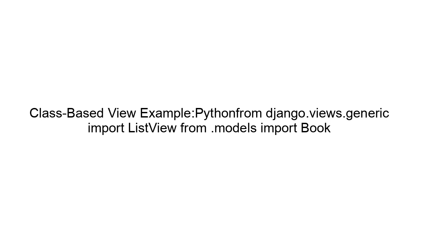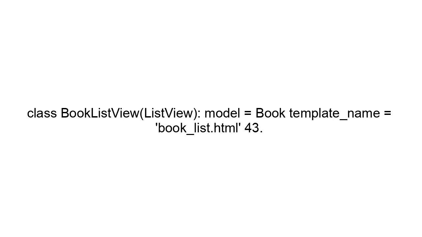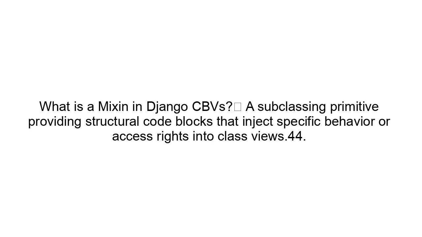Class-based view example. Python: from django.views.generic import ListView, from .models import Book. class BookListView(ListView): model = Book, template_name = book_list.html. What is a mixin in Django CBVs? A subclassing primitive providing structural code blocks that inject specific behavior or access rights into class views.